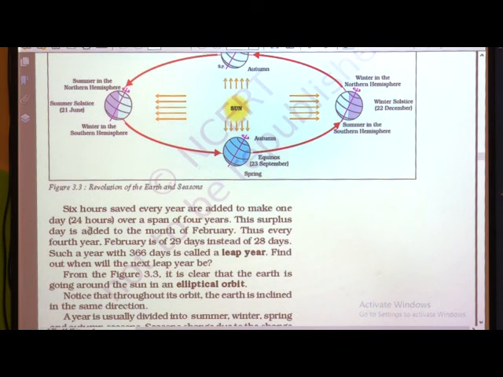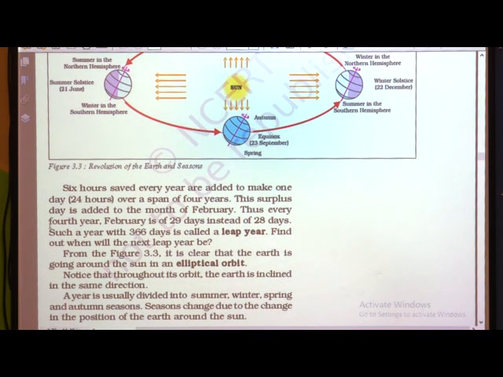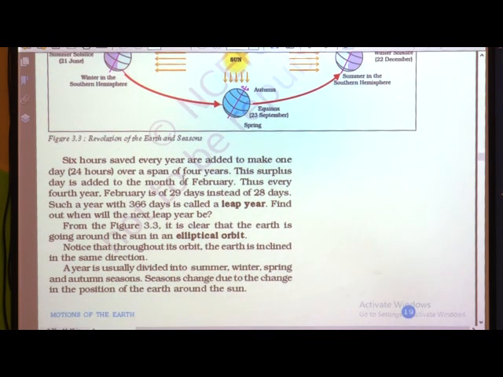So, why? Then where has this 6 hours gone? These 6 hours are saved every year and added to make one day, that is 24 hours, over a span of 4 years. Means 6 plus 6 plus 6 plus 6. So, 4 continuous years, if we add this, we get 24 hours, that means 1 day. This surplus day is added to the month of February.